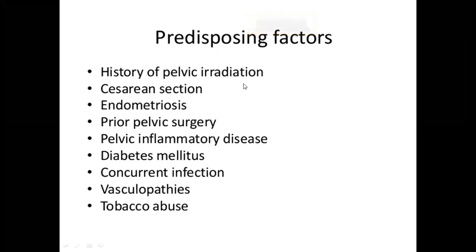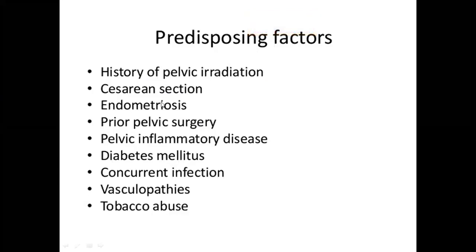Any history of pelvic irradiation. Then any history of previous surgeries like cesarean section or any pelvic surgeries. The patient might have undergone 2 or 3 cesarean sections, and during the surgery there may be bladder injury resulting in vesico-vaginal fistula, or after hysterectomy the patient has developed dribbling of urine. Then it may be due to bladder injury during surgery.